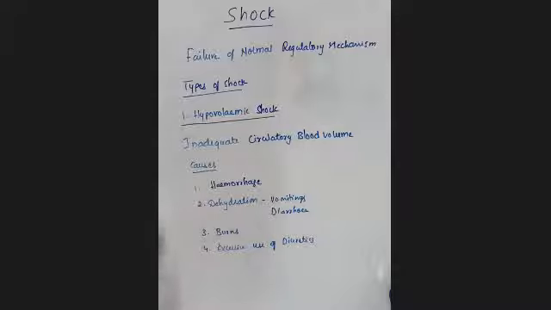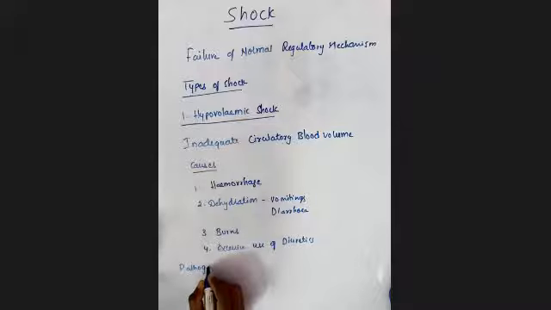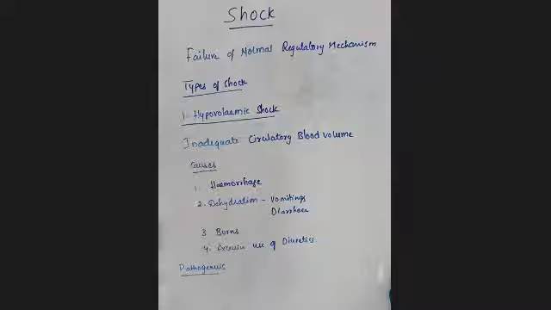These are all the different causes which may lead to hypovolemic shock. Next we'll see the pathogenesis of hypovolemic shock. Regarding the pathogenesis, until now we have seen all these causes.